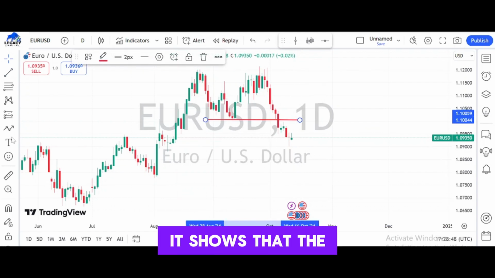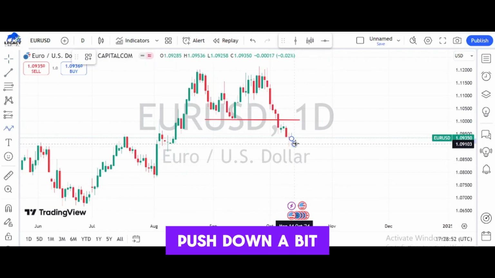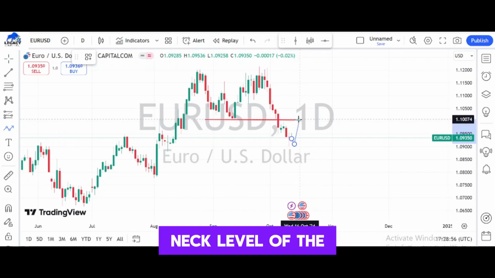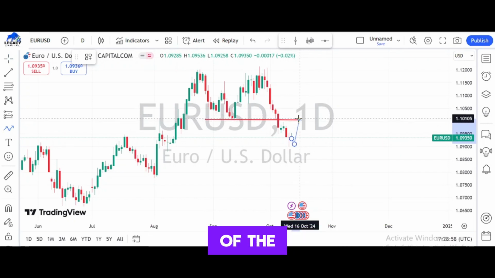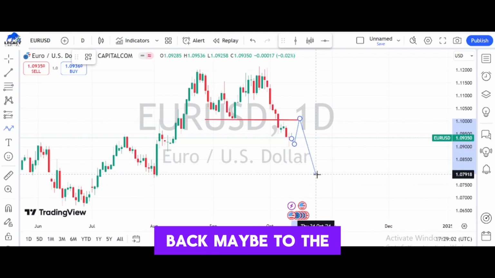It shows that the first market scenario will be that the market can push down a bit, then retrace back to test the neckline of the double top, and then fall back maybe to the zone of 1.07918.